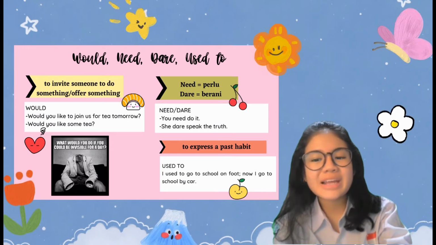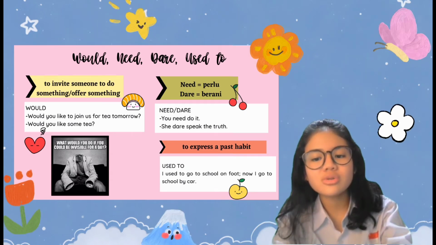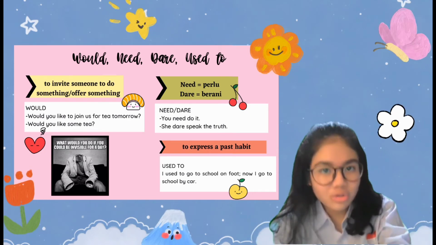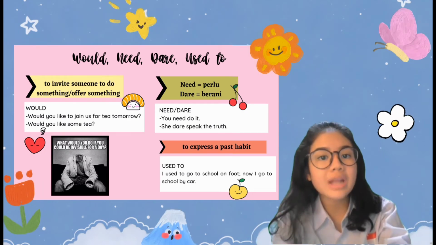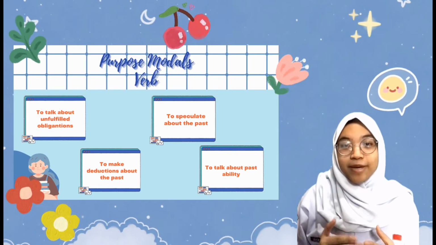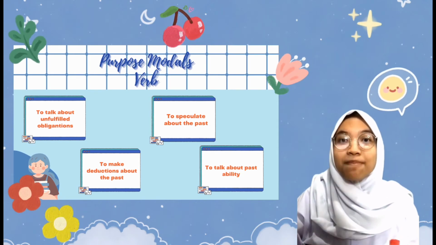The last one, to express past habit. We use used to. I used to go to school on foot. Now I go to school by car. So back then I used to walk to school, but now I don't walk to school anymore. So actually, modal verbs can be used in past activities. This is the function of modal verbs in past activities.